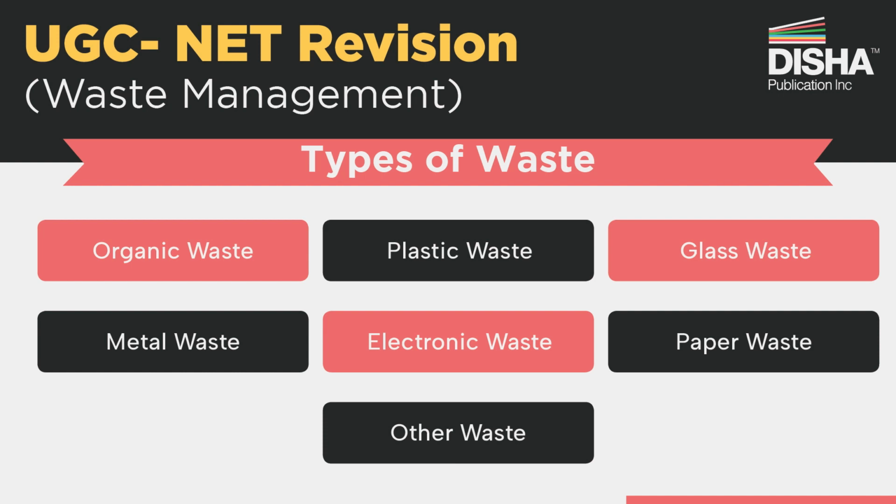Metal waste. A large amount of various metals are used in industrial production. Examples are aluminum, zinc, copper, silver, etc. They are non-renewable and have to be recycled. Metal waste is highly toxic and can degrade the soil and water quality. Electronic waste. As technology is rapidly changing, electronic appliances are becoming obsolete day by day. Electronic products that are discarded after their lifetime also contribute to the growing e-waste issue.